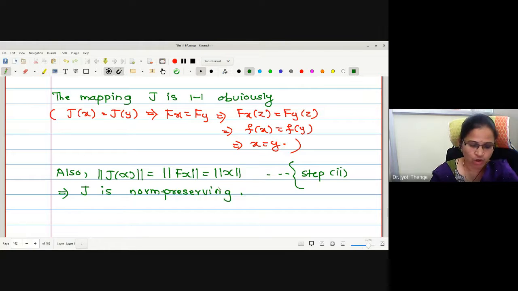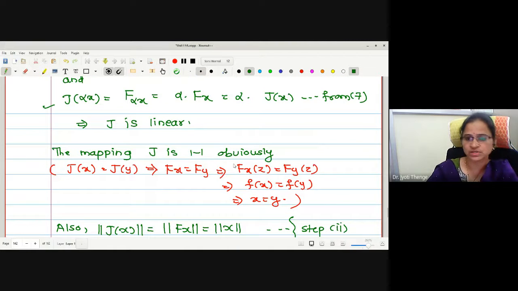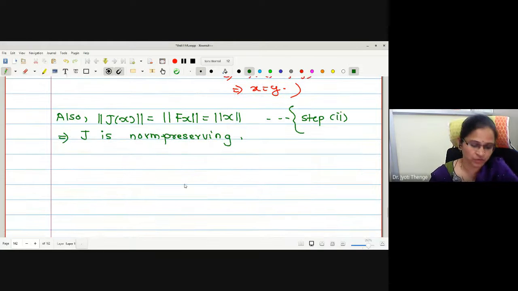Therefore, may I say all the conditions get satisfied? Linearity means it is a homomorphism, and one-one. These two conditions together give you isomorphism, added with isometry. Therefore, may I say this is an isometric isomorphism.